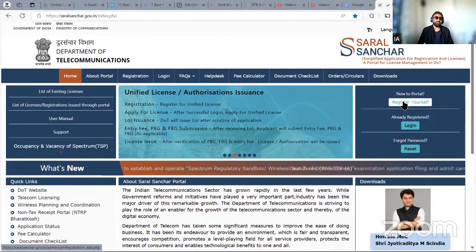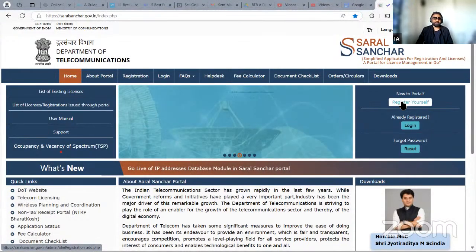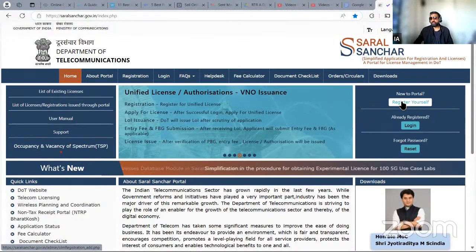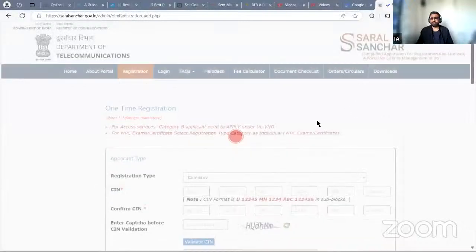I'm going to use genuine credentials, our academic credentials, for you to see how we are making it. I'm also making an account on the academy's behalf right away. So you'll get to see everything on screen, and I'm not going to blank out any information. Okay, so we click on register yourself.